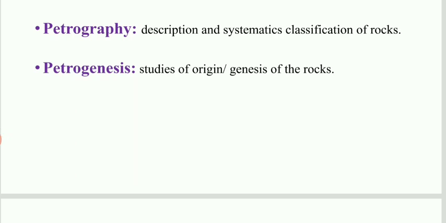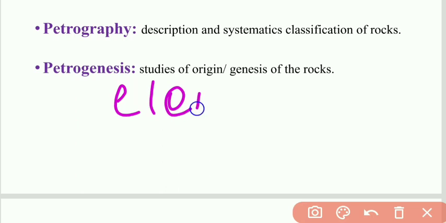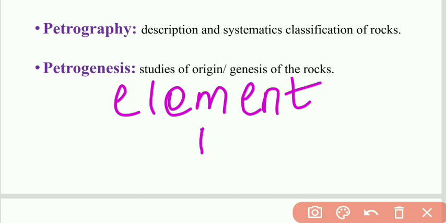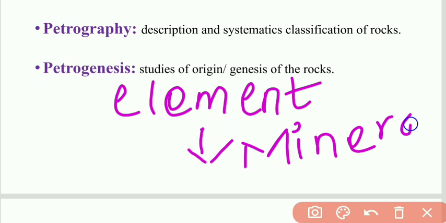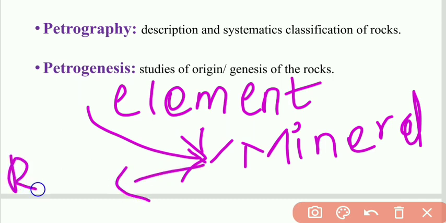As we know, elements are naturally occurring. So the primary origin of the rock is the elements, and the composition of the elements gives us the mineral. The composition of the mineral gives us the rock.